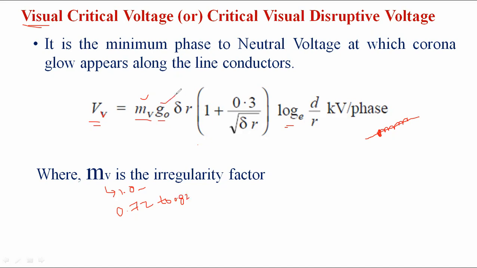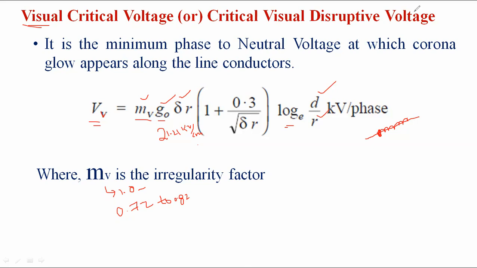And G naught is the dielectric strength of air, the same as before. The value is 30 kV per centimeter at a temperature of 25 degrees centigrade and a pressure of 76 centimeter of mercury, and the RMS value is 21.21 kV per centimeter. And delta is the air density factor, 3.92 B by 273 plus T. B is the barometric pressure, T is the temperature, D is the distance between the conductors, and R is the radius of the conductor.